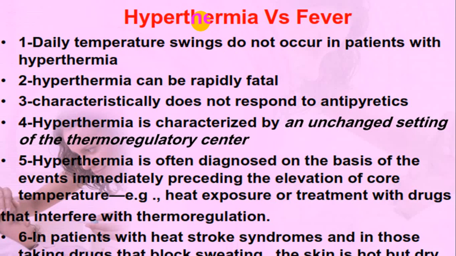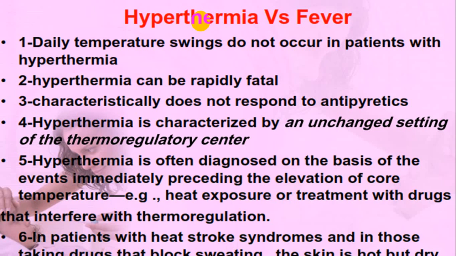And as this is elevated without any prostaglandins, antipyretics do not work. Antipyretics work by acting on certain chemical receptors, particularly prostaglandin receptors, or by acting on the thermoregulatory center in the hypothalamus. So as hyperthermia is because of other factors, antipyretics will not work.